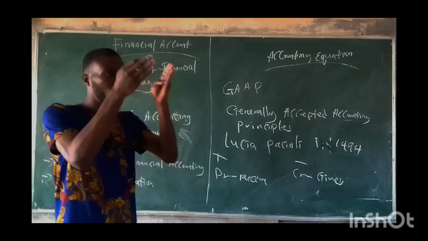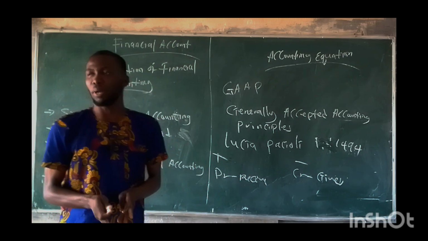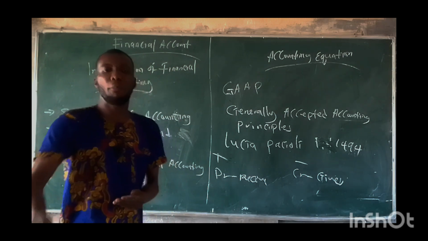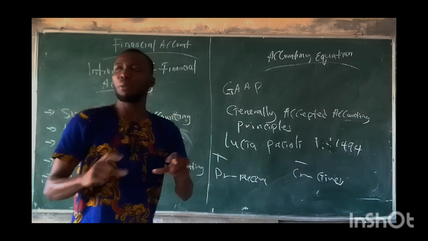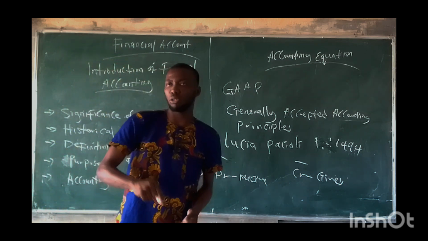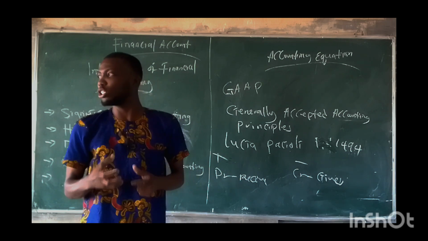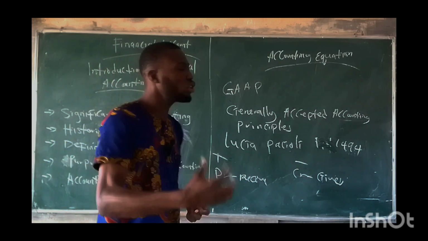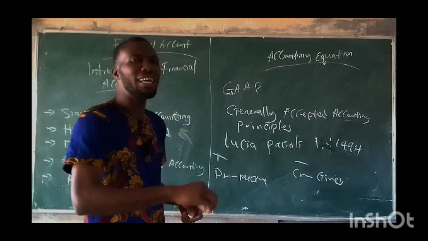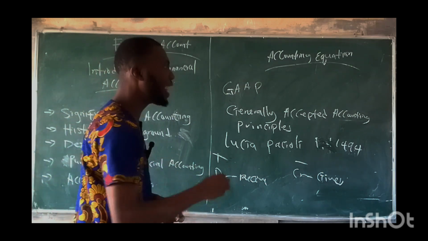Now we have the procedure of how accounting takes place. Accounting started from the bookkeeper. Now who is the bookkeeper? A bookkeeper is the person that records. It's not only recording, he records and collects the sources of information. What are the sources of information? He records and classifies them inside the source documents. What are the source documents?